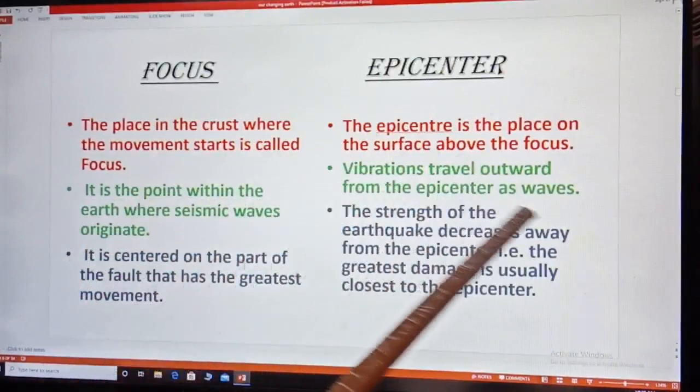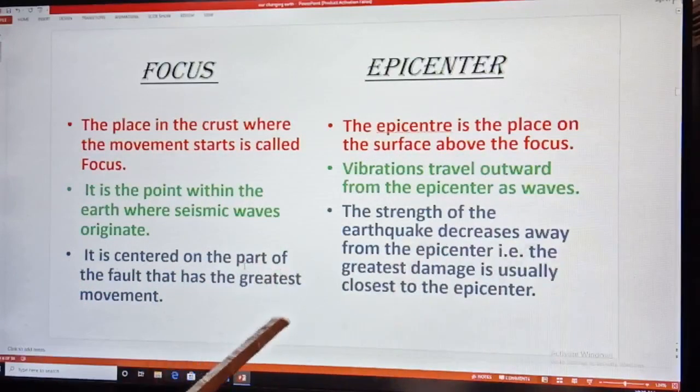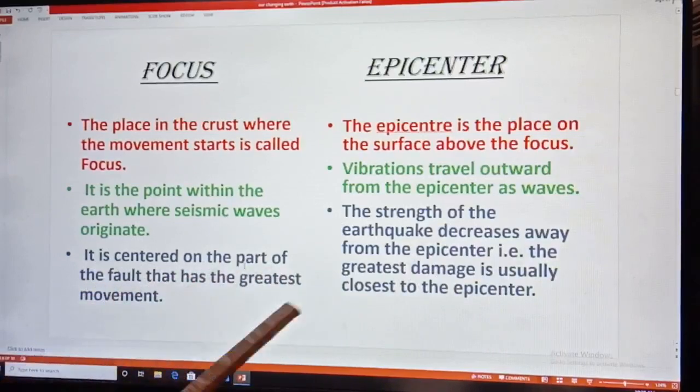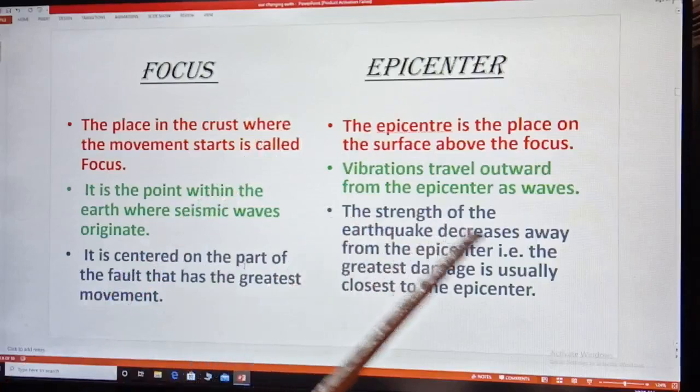Here the vibration travels outward from the epicenter as waves. It is centered on the part of the fault that has the greatest movement. The strength of the earthquake decreases as we move away from the epicenter, meaning the greatest damage is usually close to the epicenter.